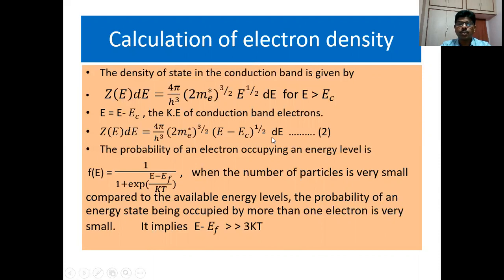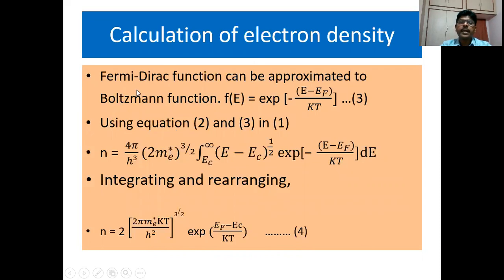Also, the probability of an electron occupying an energy level is F(E) equals 1 divided by 1 plus exponential of (E minus Ef) by kT. When the number of particles is very small compared to the available energy levels, the probability of an energy state being occupied by more than one electron is very small. This implies E minus Ef is very much greater than 3kT. The Fermi-Dirac function can be approximated to the Boltzmann function. Hence we get F(E) equals exponential of minus (E minus Ef) by kT.